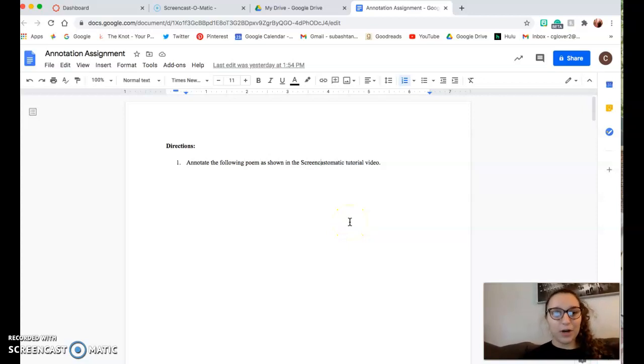So the first thing that we're going to do is open up our document. You're going to have been given a document link from me, and there are about 6 different poems. More than one person is going to have the same poem, but each of you has your own document because this is going to be an individual assignment.